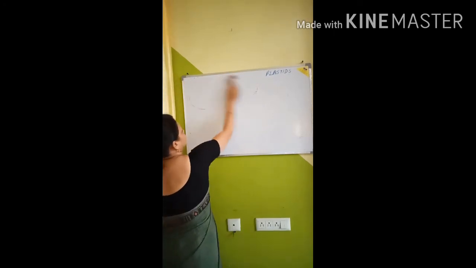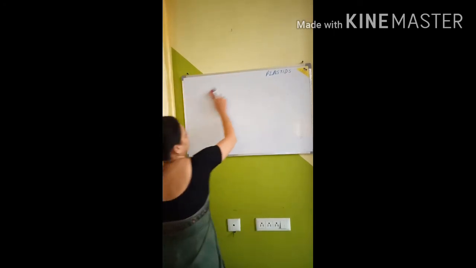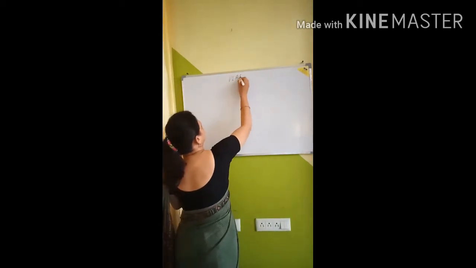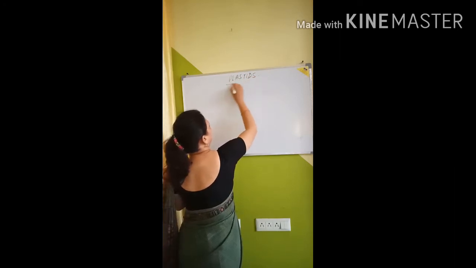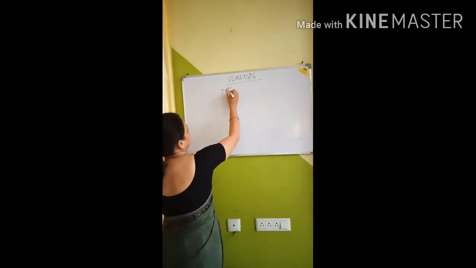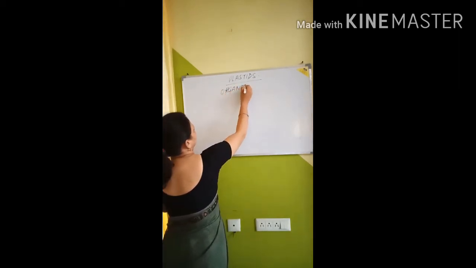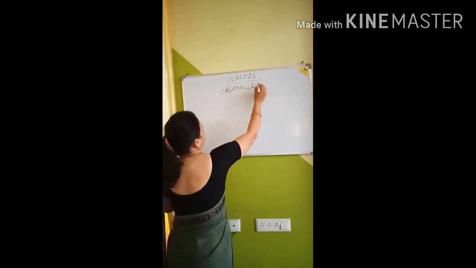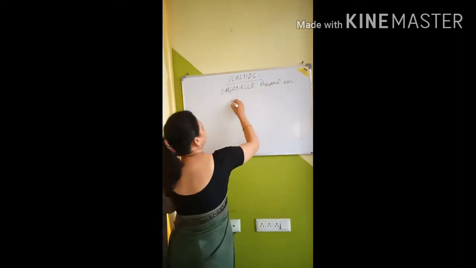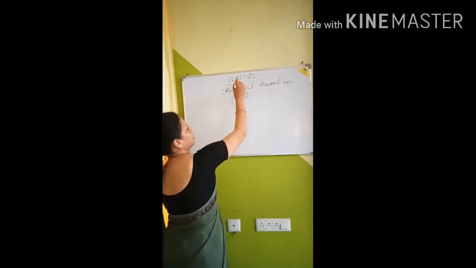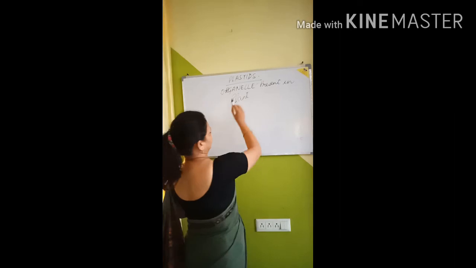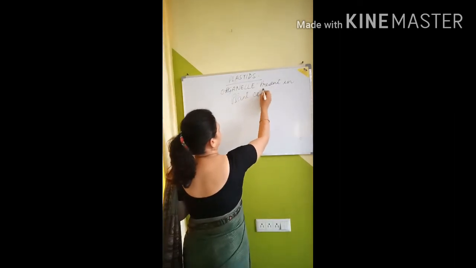Now, next is plastids. Now see, children, plastids are a very important organelle. They are organelles present in plant cells only. Very clear, children? These plastids are present only in plant cells. Please remember this thing. Organelle present in plant cells only.